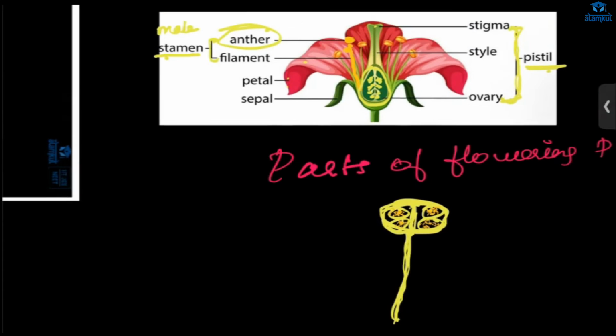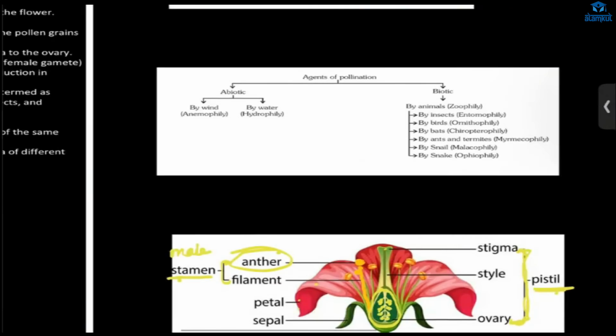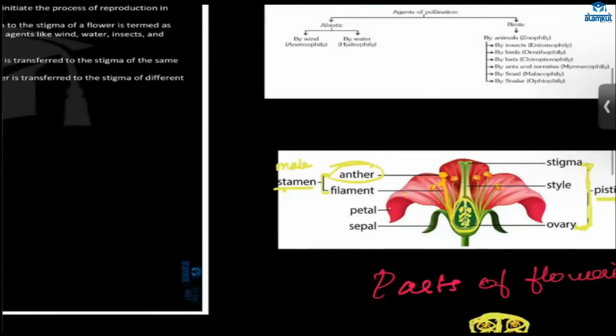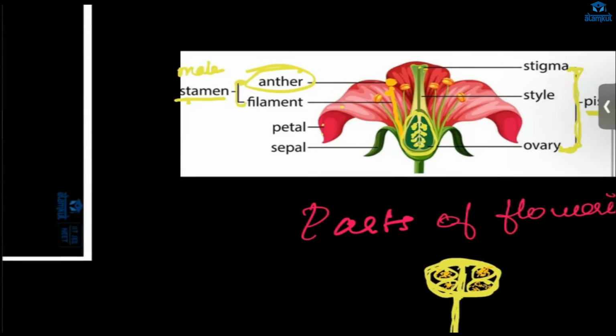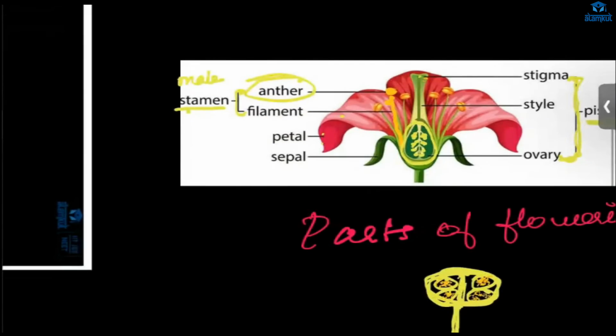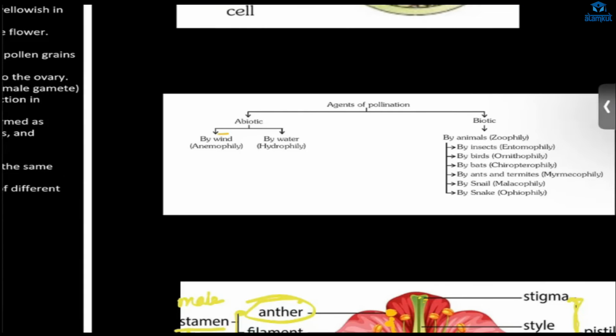We have to take this pollen grain and put it on the stigma. How is that possible? There should be some agent involved. The transfer of pollen to the stigma is pollination, and it can be done by many agents. One is an abiotic agent or a biotic agent. By abiotic agent, I mean the wind.